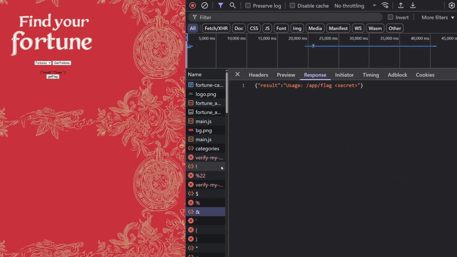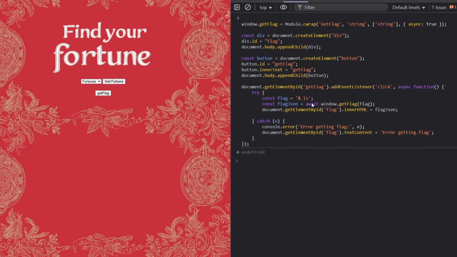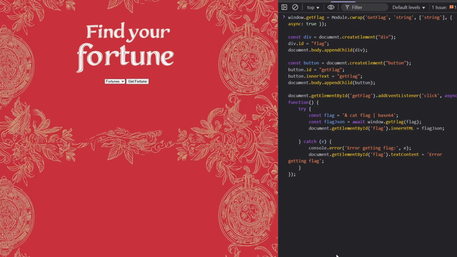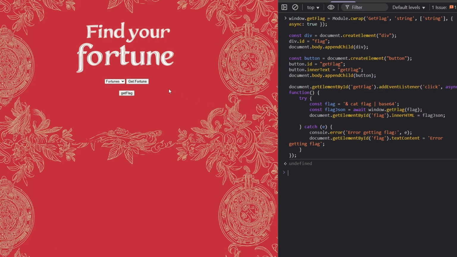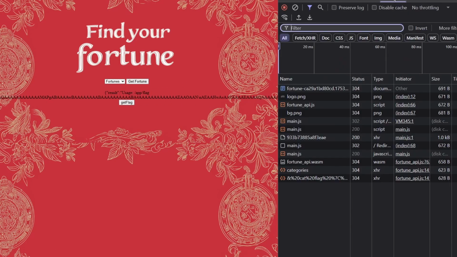Looks like we might have command injection. Let's try that route. Injecting ls shows us there's a file named flag. Trying cat on the file and piping it through base64 just to be safe.